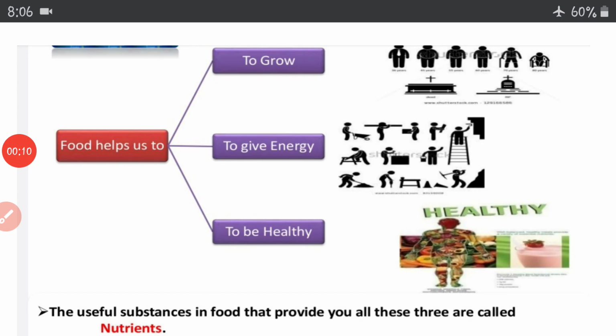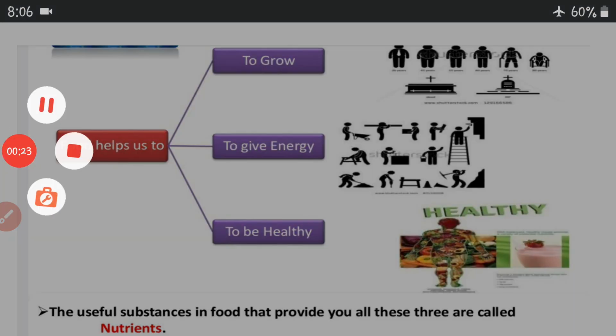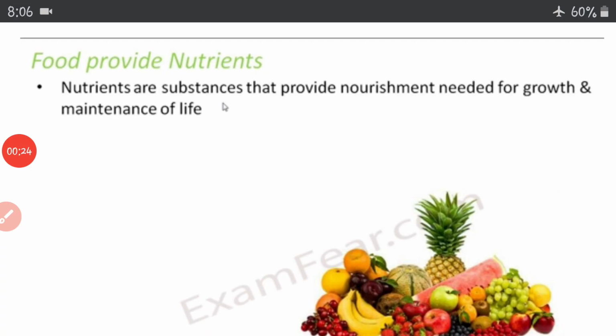We know that food helps us to grow, gives energy, and keeps us healthy. So, the usual substances which provide all these things to our body are known as nutrients. In other words, nutrients are the substances that provide nourishment to our body and which are required for the growth and maintenance of our life.